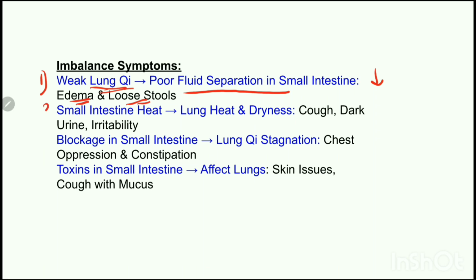The next pattern is heat in the small intestine will lead to heat and dryness in the lungs. Why? Because excess heat in the small intestine will rise up. Because whenever there is heat, it rises up. So when it rises up, it scorches the lung yin.